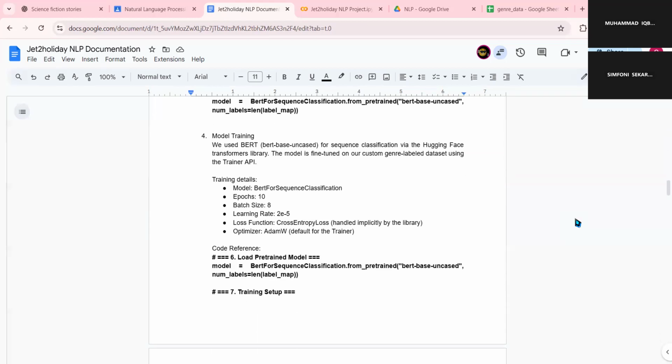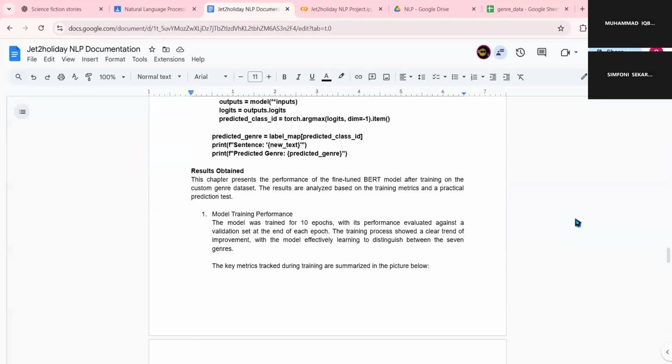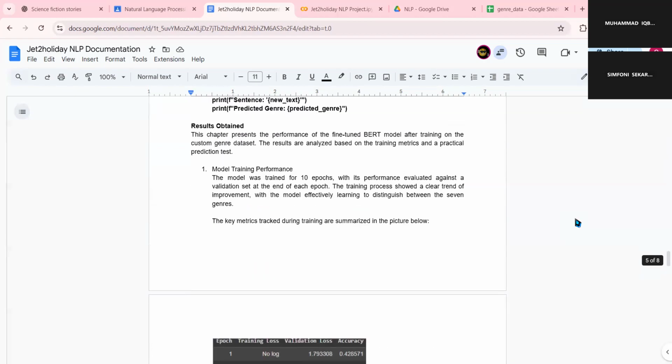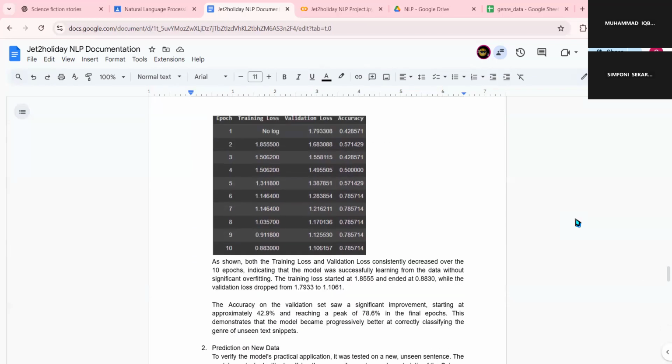For the results obtained, the model training performance: the model was trained for 10 epochs, with its performance evaluated against a validation set at the end of each epoch. The training process showed a clear trend of improvement, with the model effectively learning to distinguish between the 7 genres. You can see here, this is the table. As shown, both the training loss and the validation loss consistently decreased over 10 epochs, indicating that the model was successfully learning from the data without significantly overfitting.